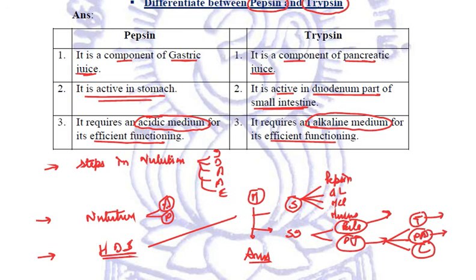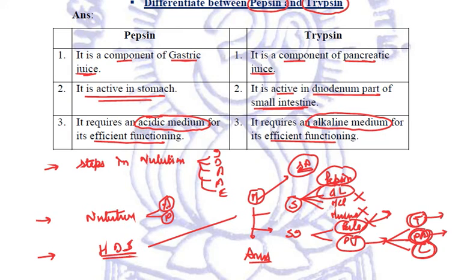Another enzyme present in the mouth is the salivary amylase or the ptyalin, breaking down the carbohydrate starch into simple maltose sugar. So if we talk about the various enzymes present in our body, salivary amylase is an enzyme, pepsin is an enzyme, gastric lipase is an enzyme, and trypsin, pancreatic amylase, and lipase. Bile is not an enzyme. HCl is not an enzyme. Mucus is not an enzyme. We need to relate that.